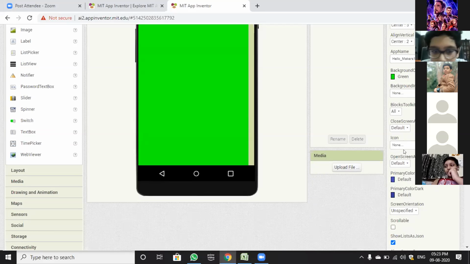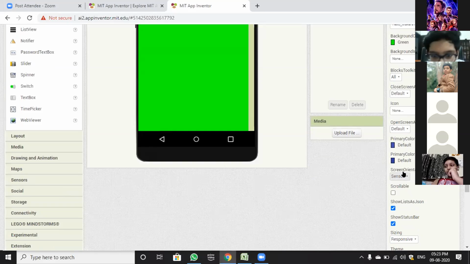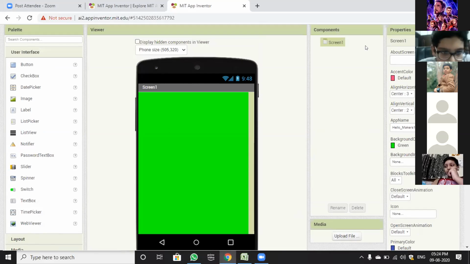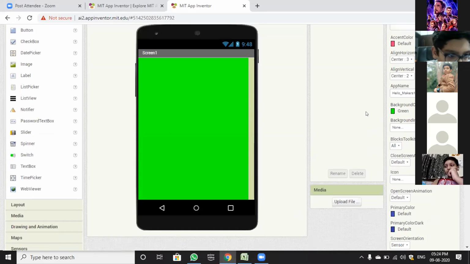Now I will change the screen orientation to sensor. Sensor means that if your phone is in landscape mode, it will also adjust in landscape mode. If your phone is in portrait mode, it will also adjust in portrait mode. Everyone, can you let me know whether you have done these property changes or not? You can write Y in the chat box.